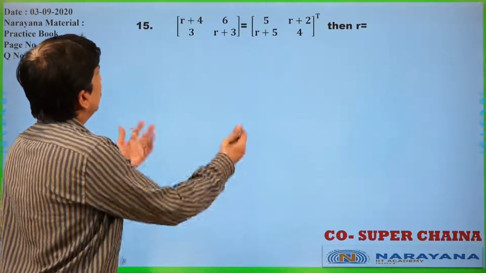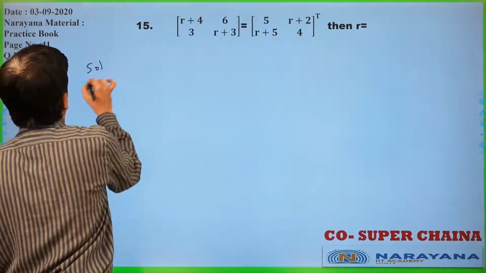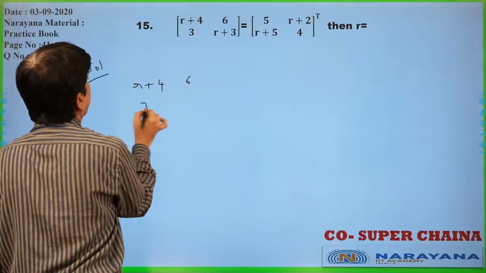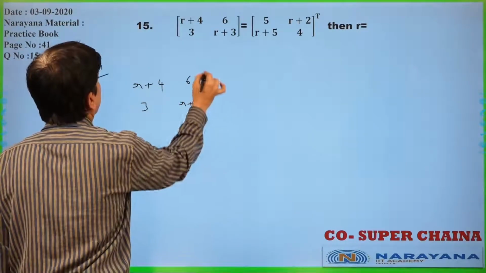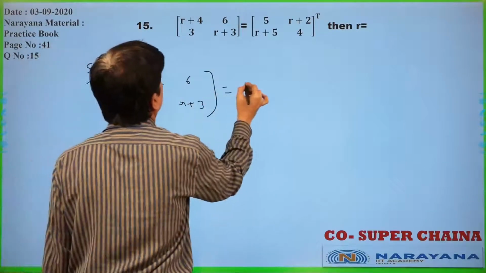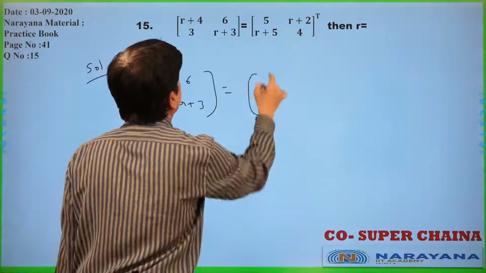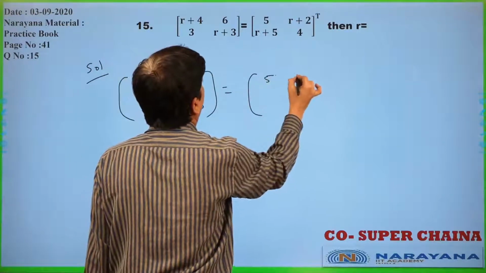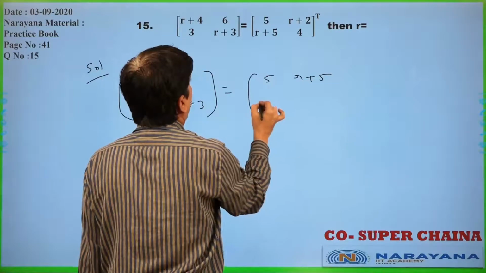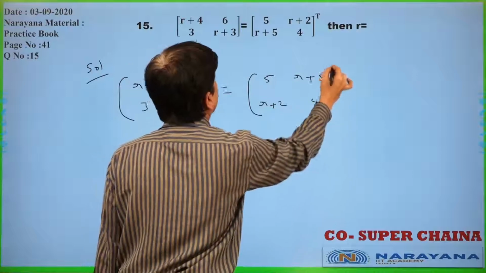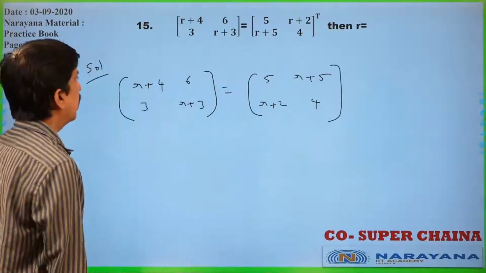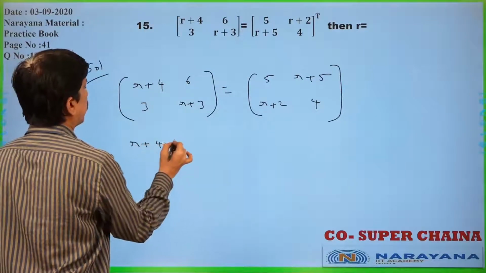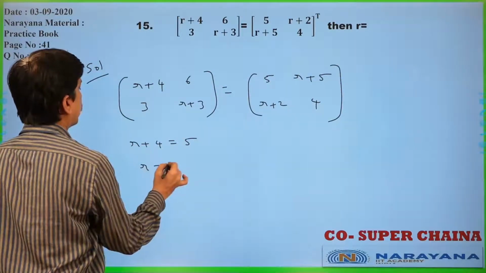Now, this was given: the matrix with entries r plus 4, 6, 3, r plus 3 is equal to a transpose that was given. Transpose means this column you can directly write as a row: 5, r plus 5, r plus 2, 4. It is the transpose of that RHS one. Now, equate the corresponding elements: r plus 4 equal to 5, r equal to 1.